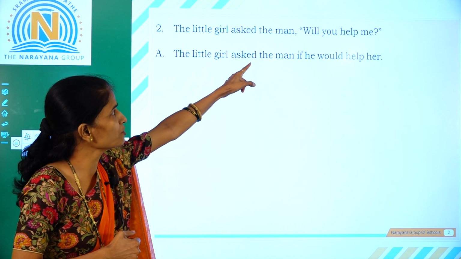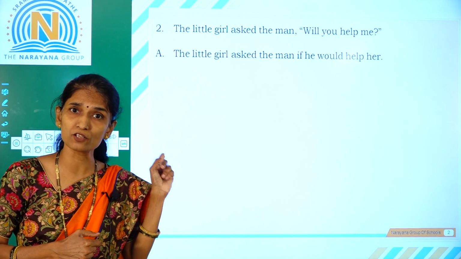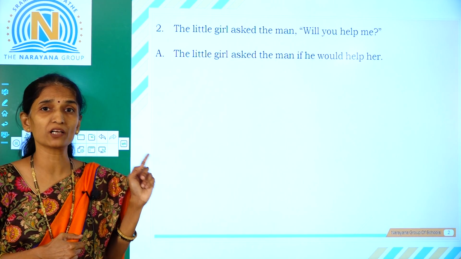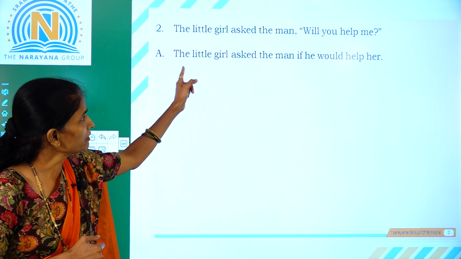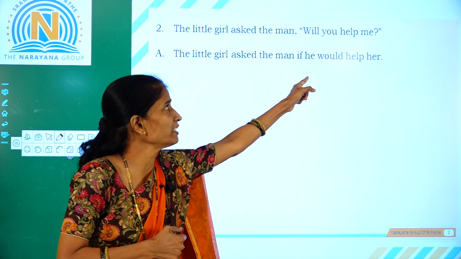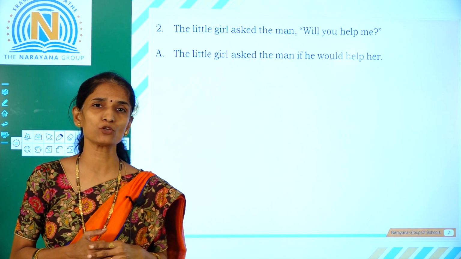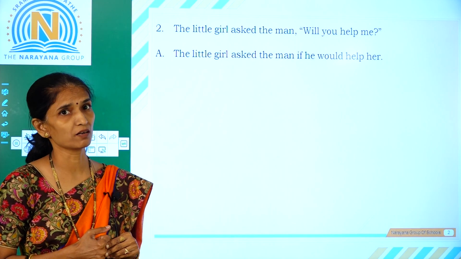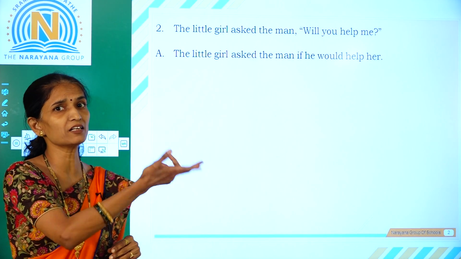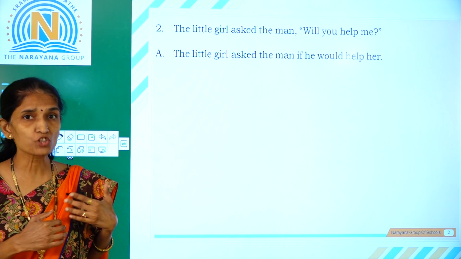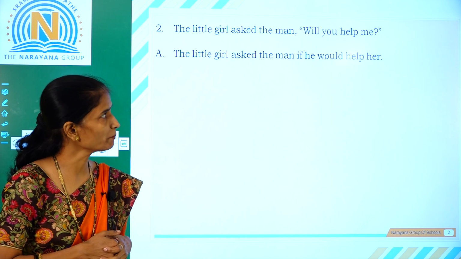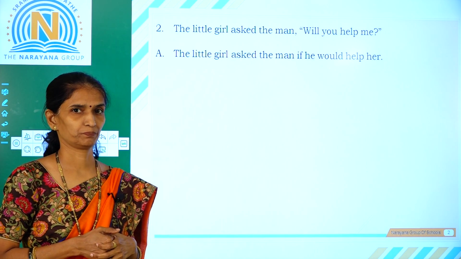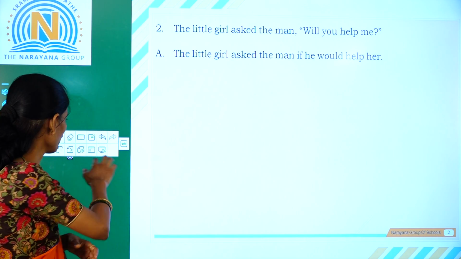So you is referring to the man, which is third person singular. So I make use of the third person pronoun, that is he. The little girl asked the man if he would help her. Will changes to would. Because me here is the little girl, so me is changed to her. The object is changed.